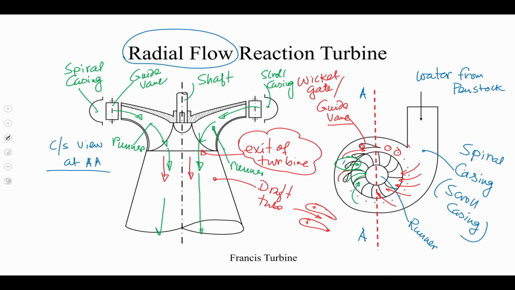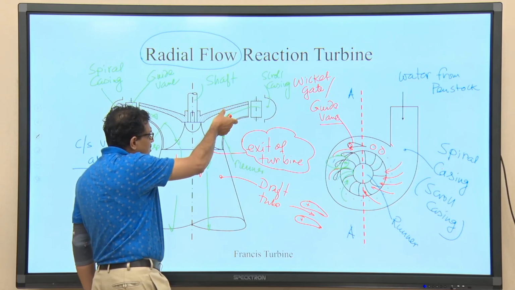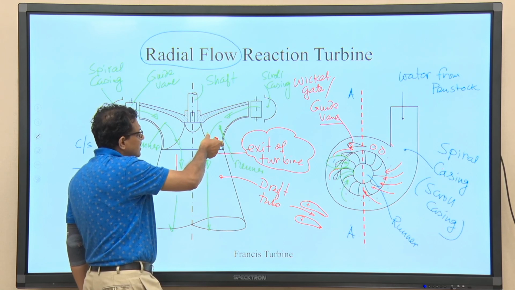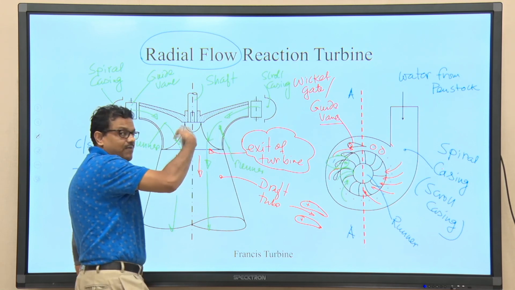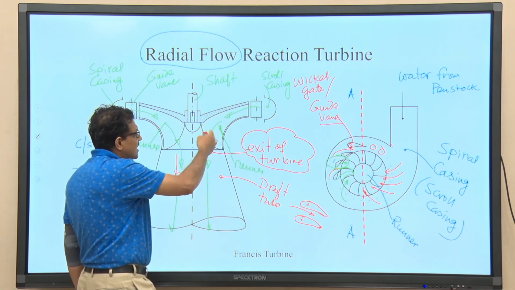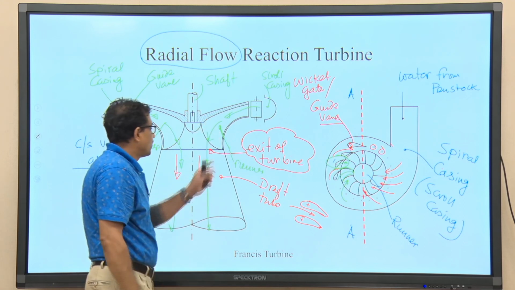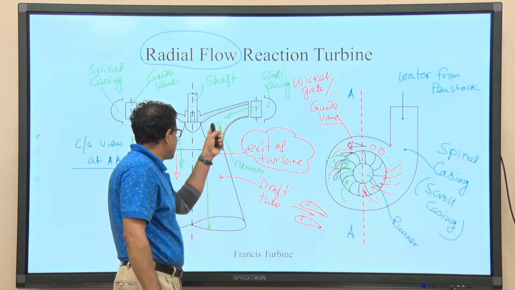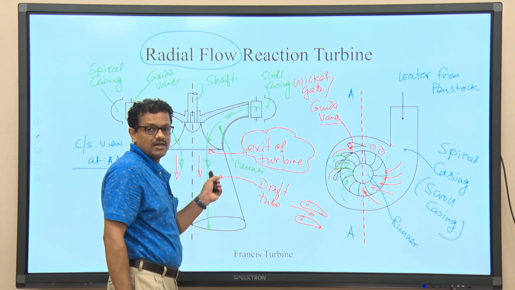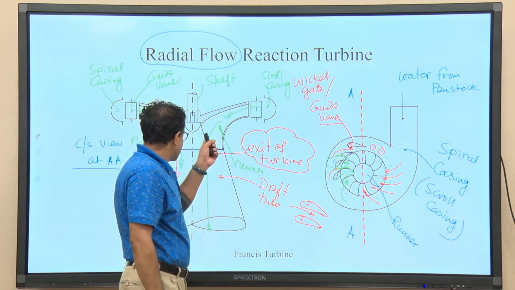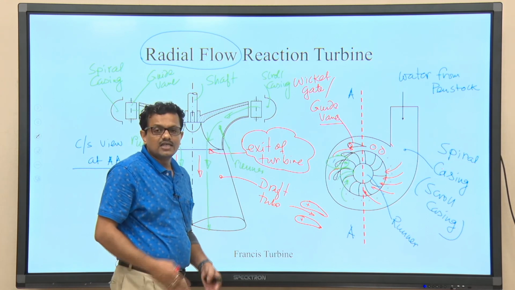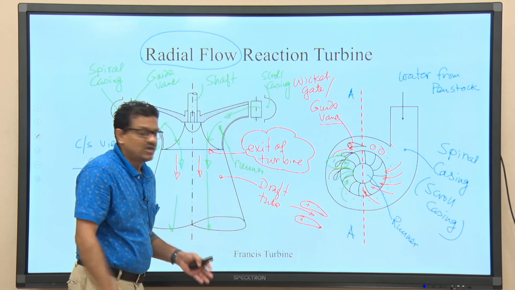So, this is why it is called radial turbine. When it is passing through the guide vanes, it is getting deflected. So, flow is getting deflected and it takes a turn. So, flow takes a turn from the radial to the axial, right, and when it is coming out from the turbine, it is purely axial, the flow is purely axial.